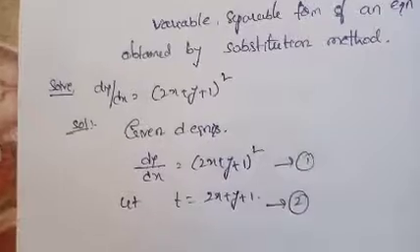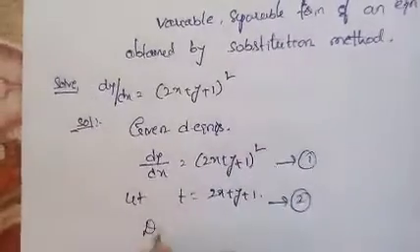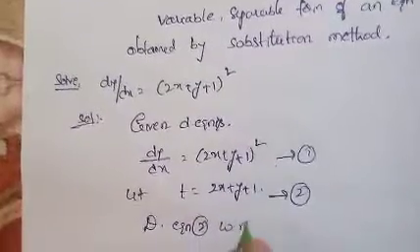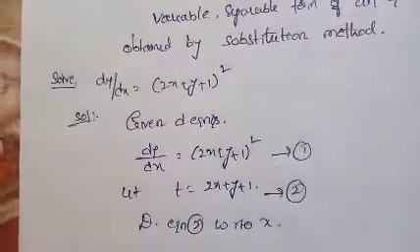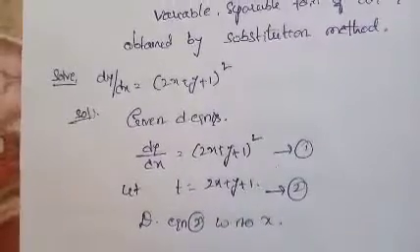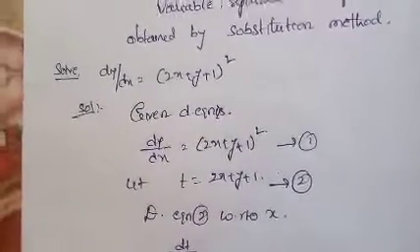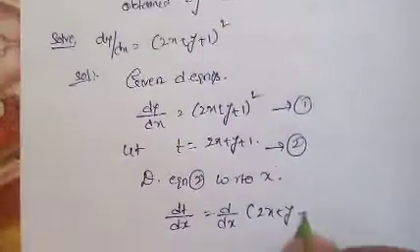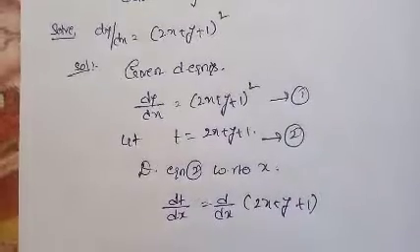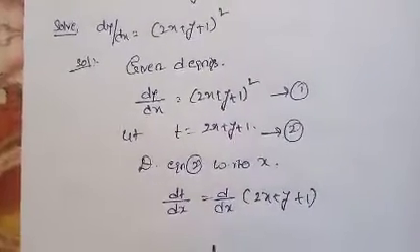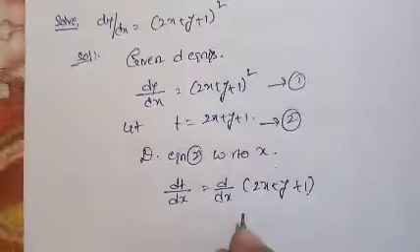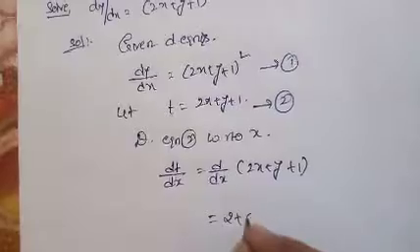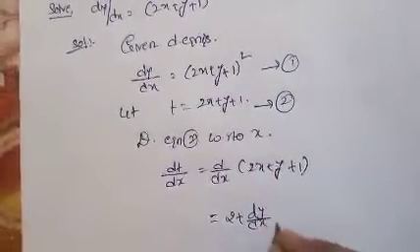So now differentiating equation 2 with respect to x. Now dt by dx equal to d by dx of 2x plus y plus 1, which implies 2 plus dy by dx.